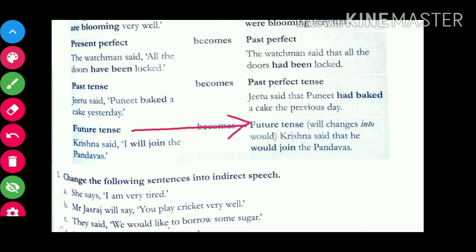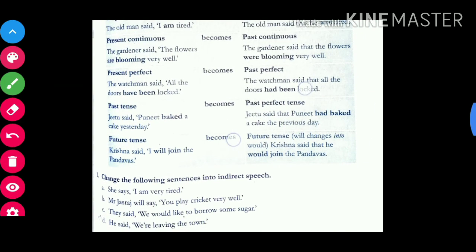So Krishna said, I will join the Pandavas. Okay, so said over here, reporting verb is in past tense. I will join the Pandavas. Will join. Then Krishna said that he would join the Pandavas. This is how you have to follow these rules in terms of tenses.